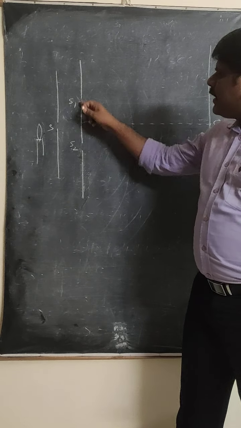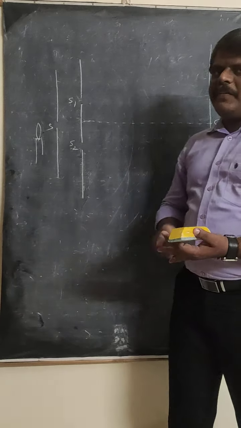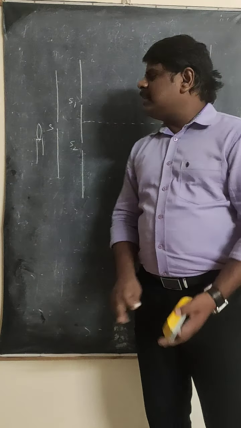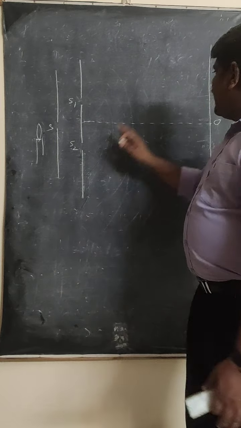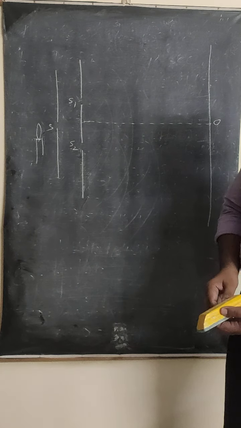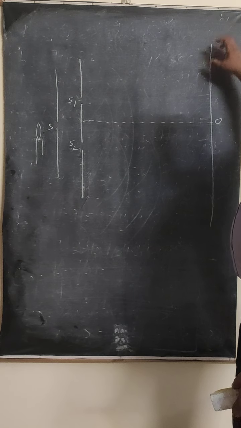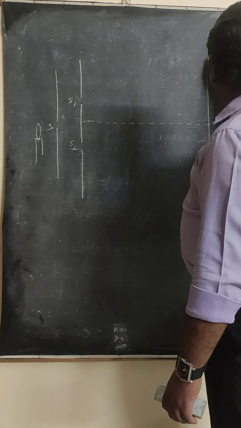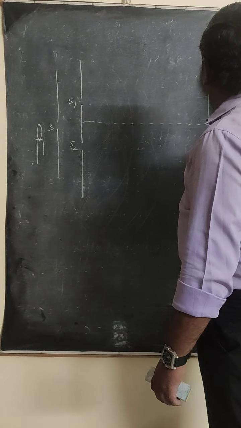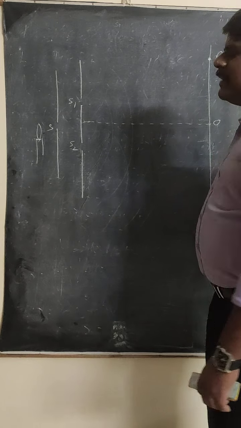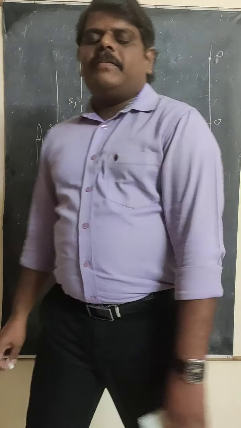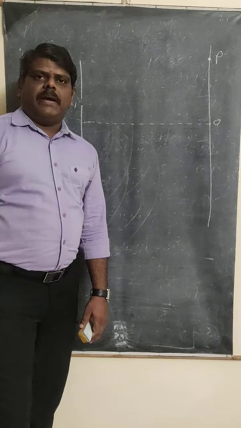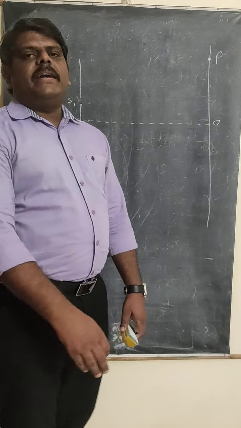Now these two coherent light sources with the same amplitude, same frequency and constant phase difference will superimpose on each other, and on the screen you are going to get the bright band and the dark band. So bright and dark will alternate. Now let us say that at this point P you are going to be considering. At that point we have to find out whether we are going to get the bright band or the dark band. And who will decide that?